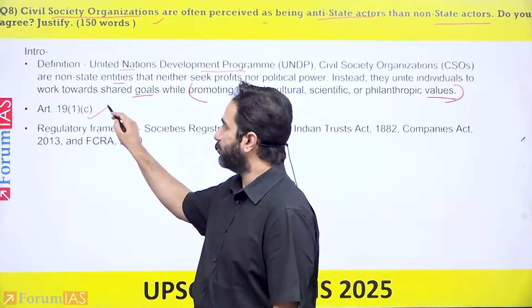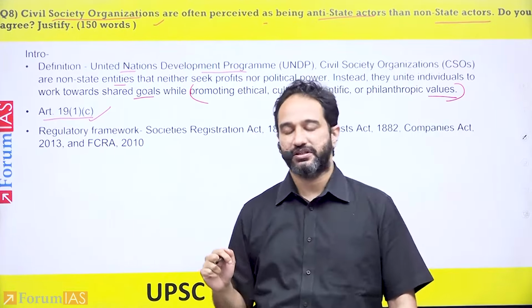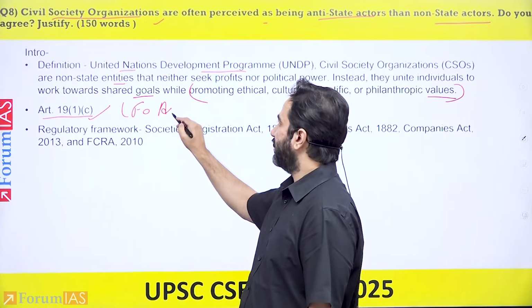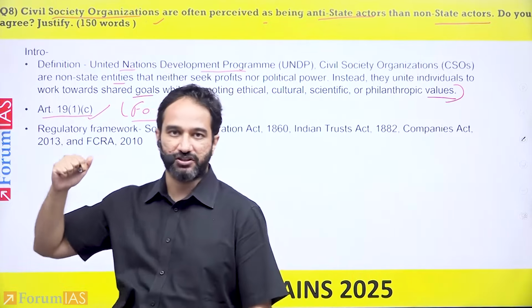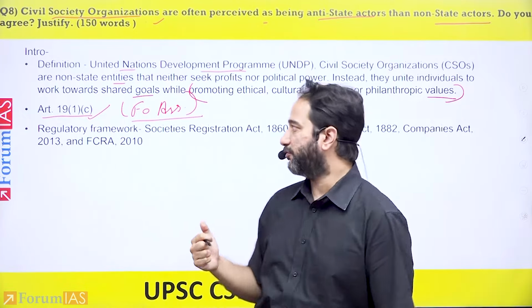The next aspect that you talk about in relation to this is Article 19, Clause 1, Clause C, which provides the freedom of association. So the idea that you can have civil society organizations, or you can form civil society organizations in India, comes from Article 19, Clause 1, Clause C, freedom of association.